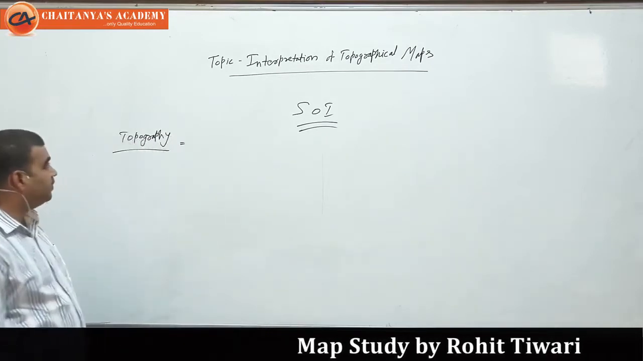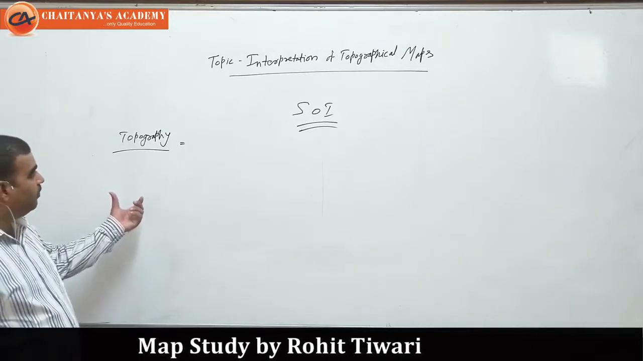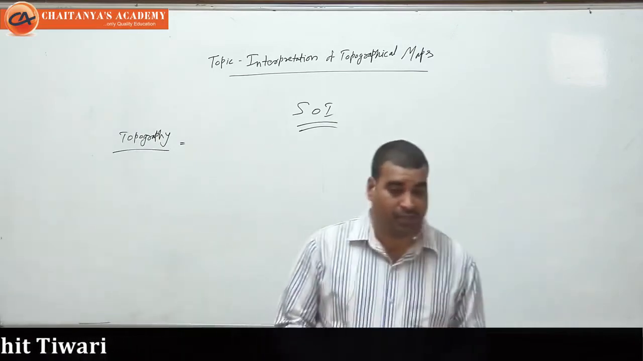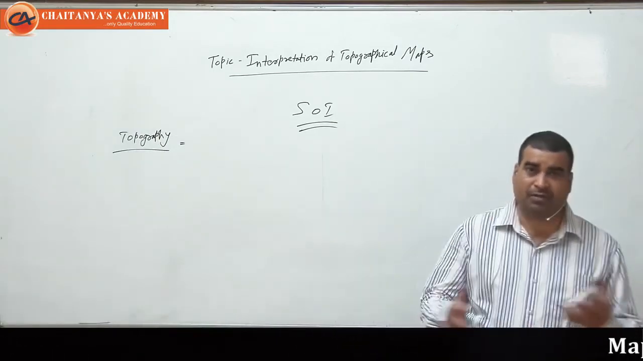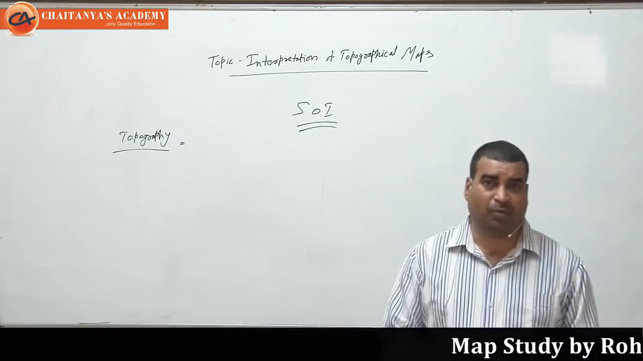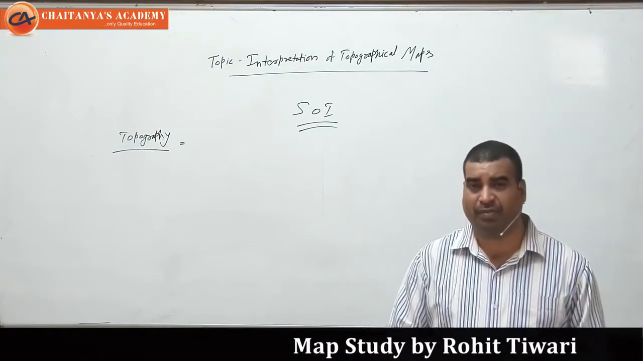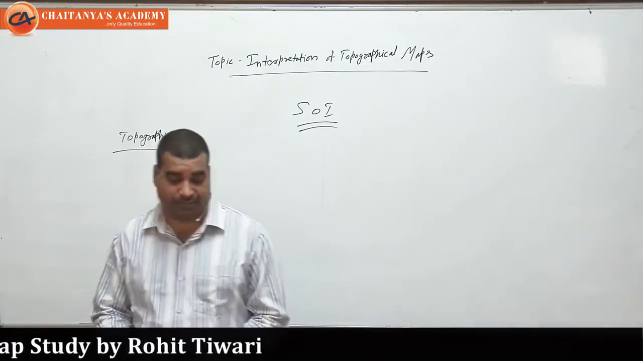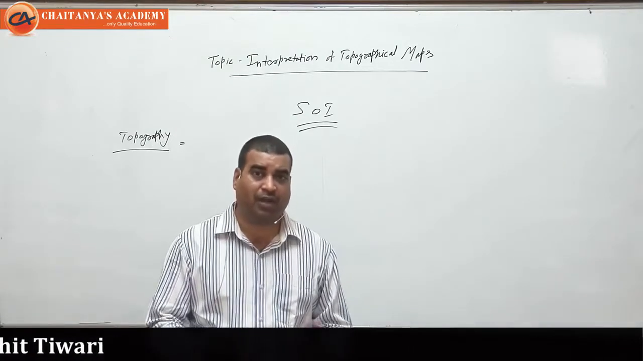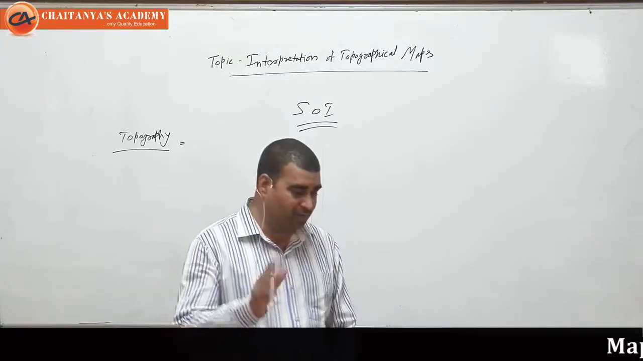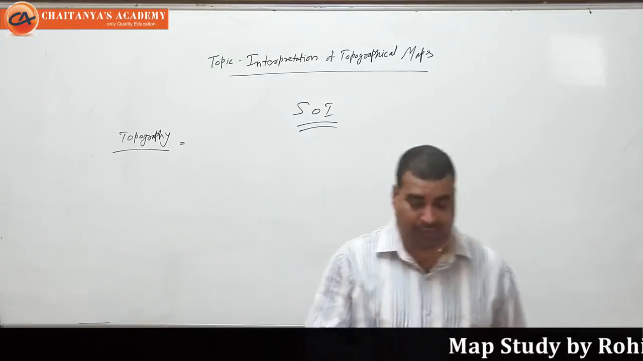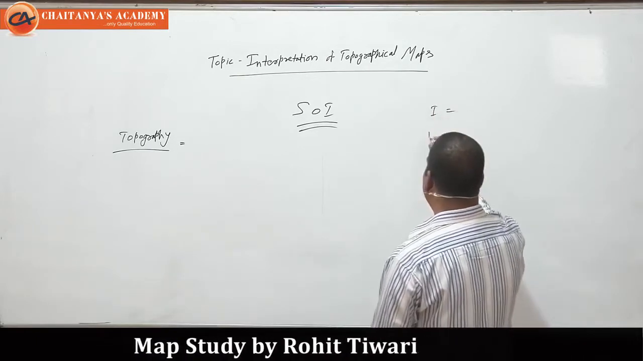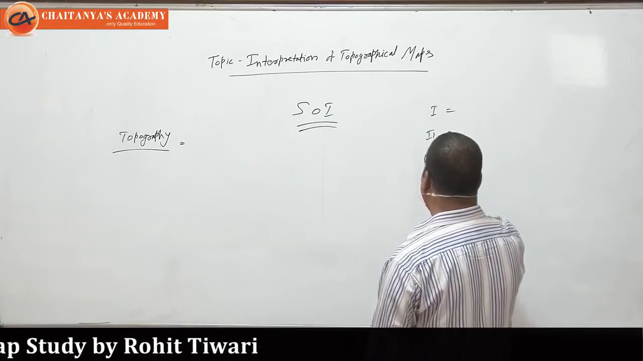And the first question that comes is, what does topography mean? What are topographical maps or topo sheets? Actually, there are many types of maps, and topographical maps are very important because they are the study of relief features. The question comes, what are relief features? We classify relief features into three orders: the first order, second order, and third order.